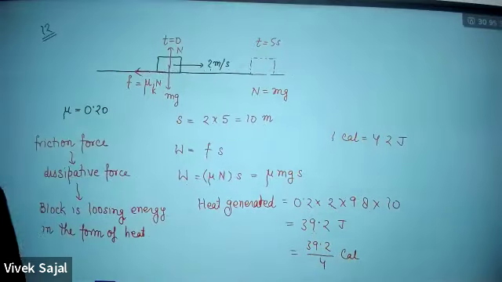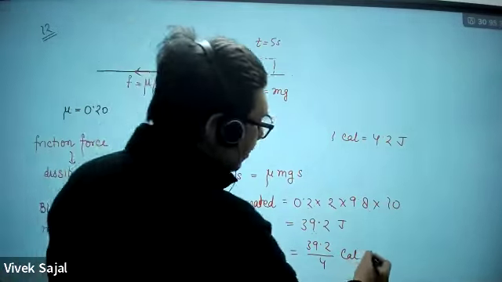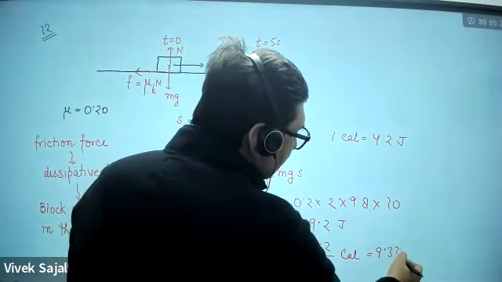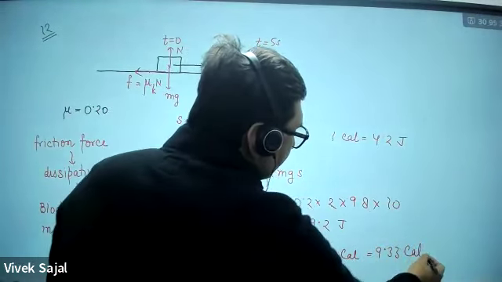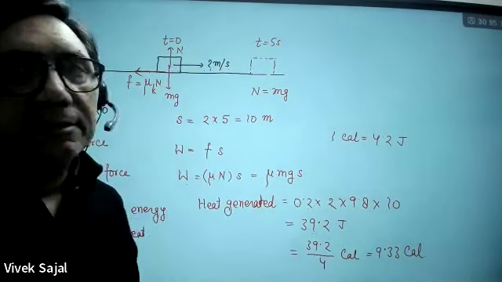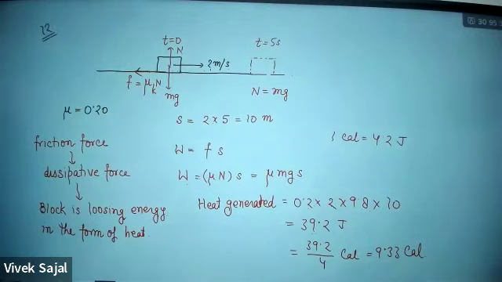So this much amount of heat energy will be lost by the system. This comes out to be 9.33. This will be how much? This will be 9.33 calorie. This much amount of heat energy will be lost by this system. So this was the last question I had shared in the morning.